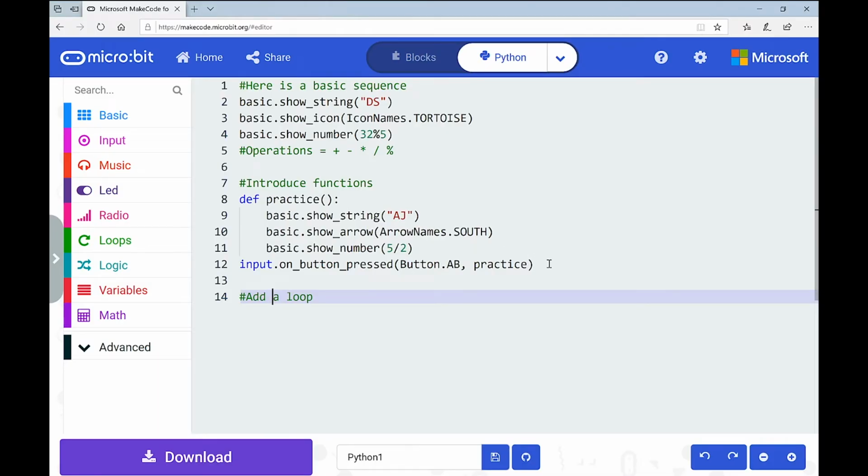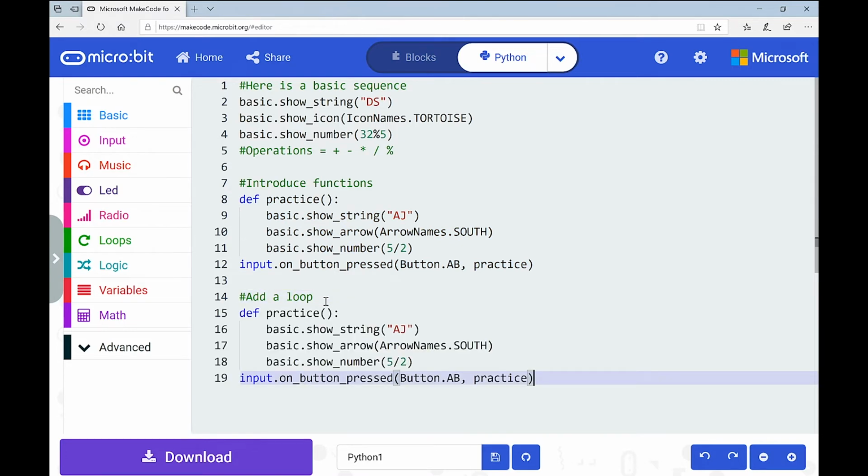There's no need for me to rewrite things if I want to just demo something or I want to keep aspects of it. All right, so what I'm going to do is I'm actually going to come up here. I'm going to copy and paste this. And to do this, I've just highlighted it. And on my keyboard, I'm going to say Control C. Now, you might want to right click and copy, which is no problem. And then I'm going to come down to line 15. And I'm going to go Control V to paste, or you can just do right click and paste.